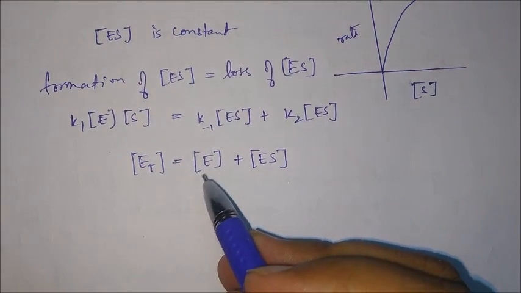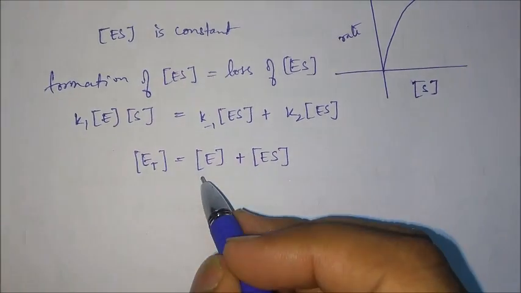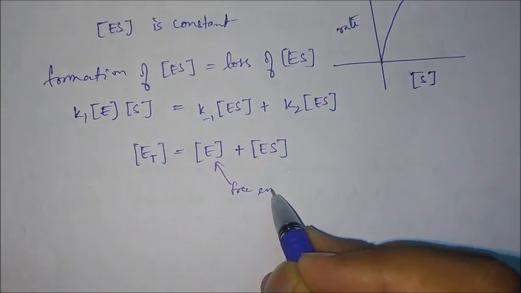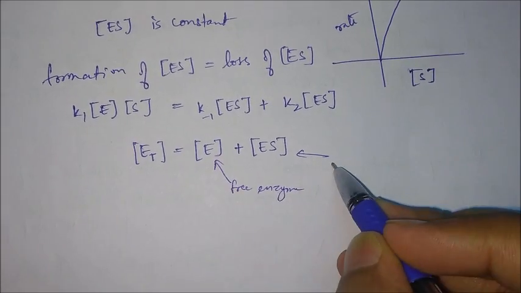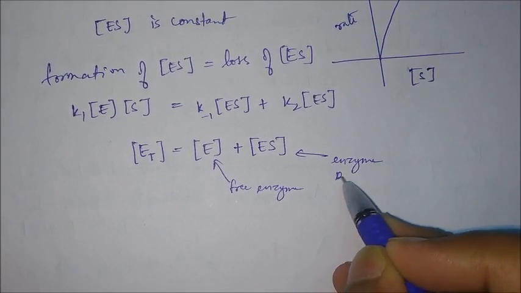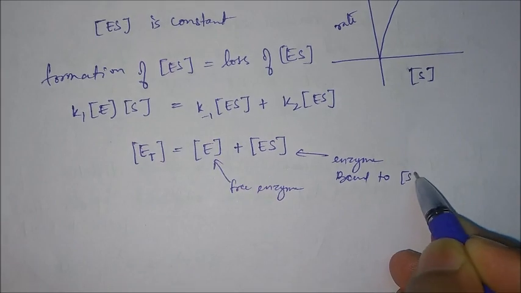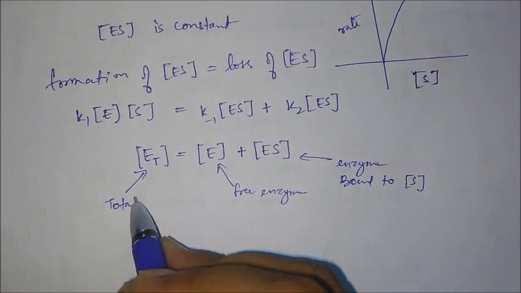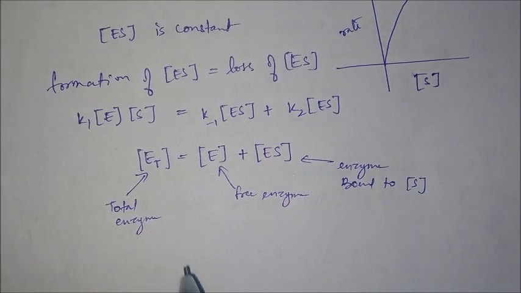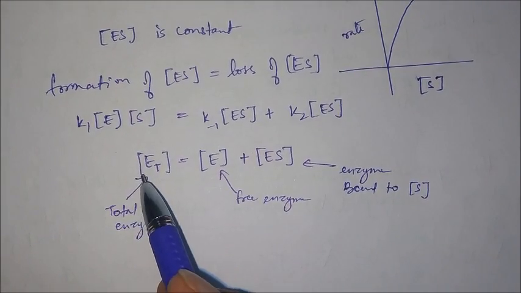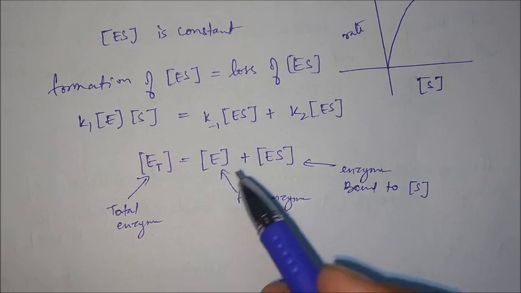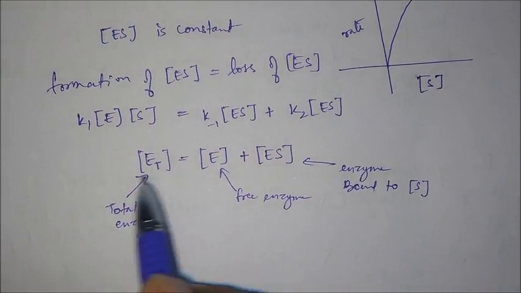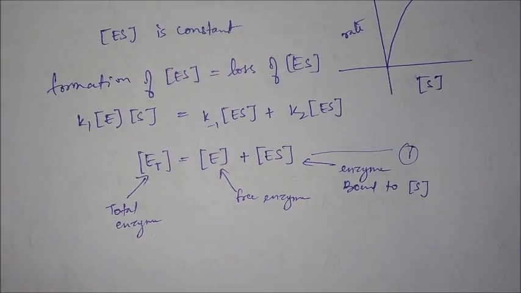Here, E is free enzyme, and ES is the enzyme which is bound to substrate to form the complex, and ET is total enzyme. So this equation says that the total enzyme will be the sum of the free enzyme that is not bound and the enzyme which is bound to the substrate. We can write this as equation number 1.